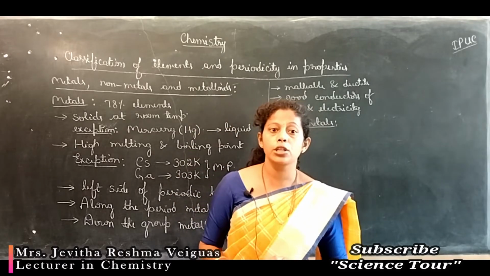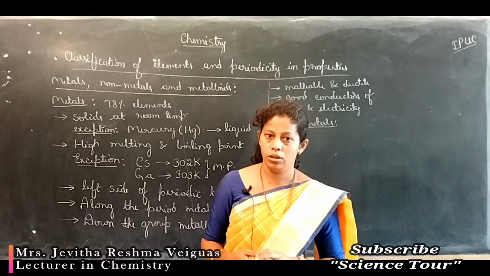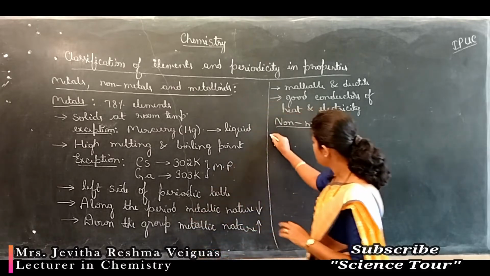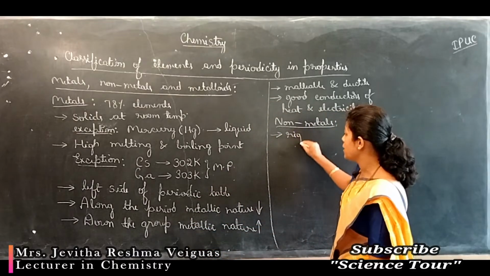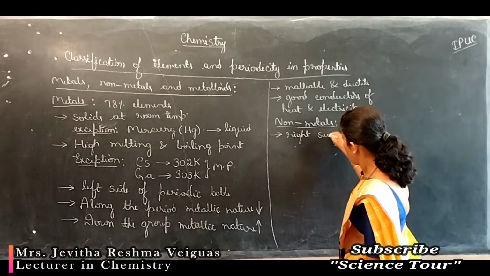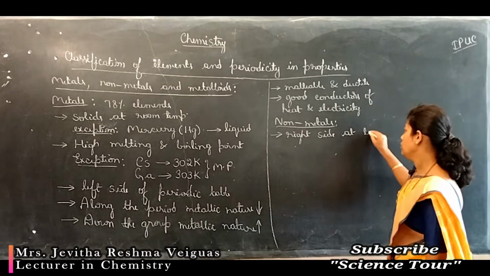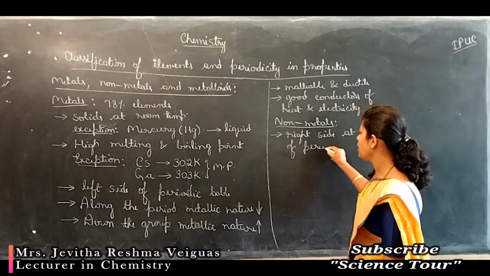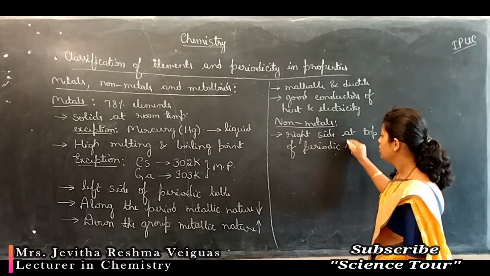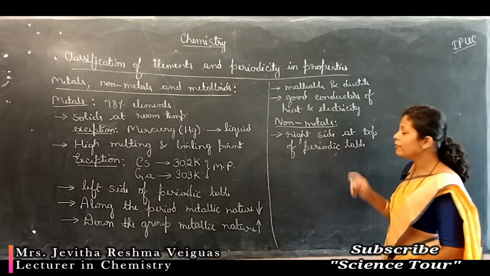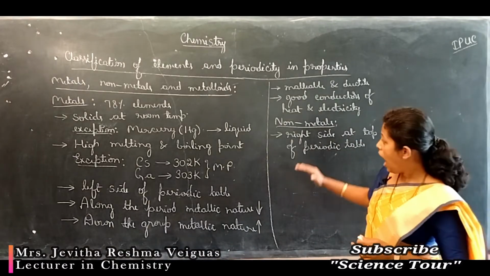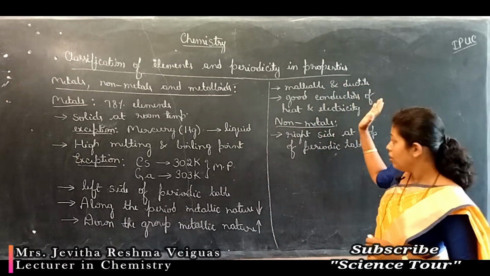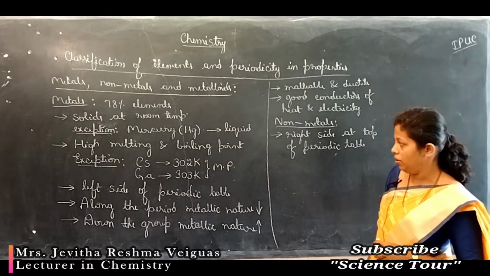Non-metals have the capacity to accept or gain electrons. These non-metals are present on the right side at the top of the periodic table. That means some of the elements of the P block, present at the top on the right side of the periodic table, are non-metals.